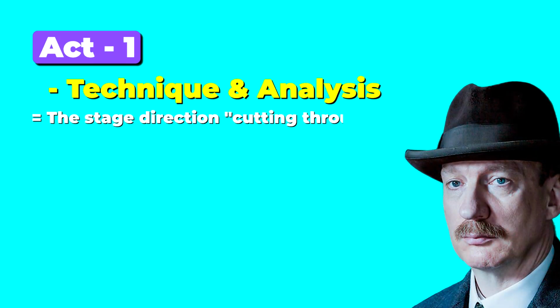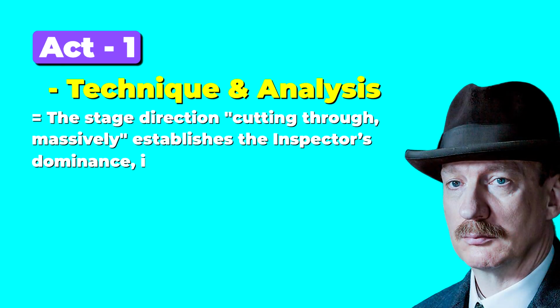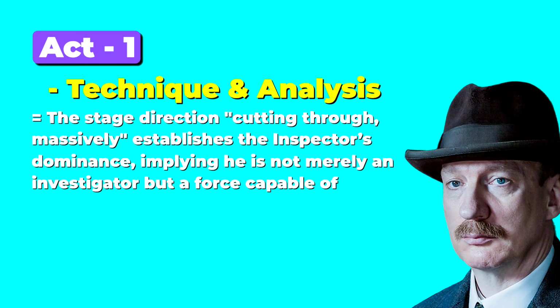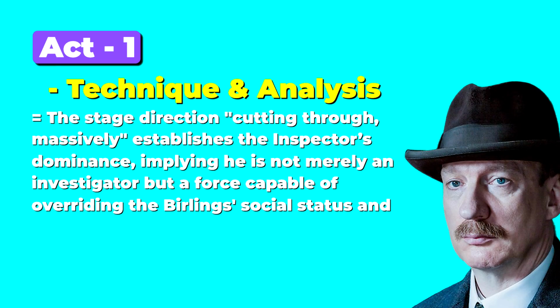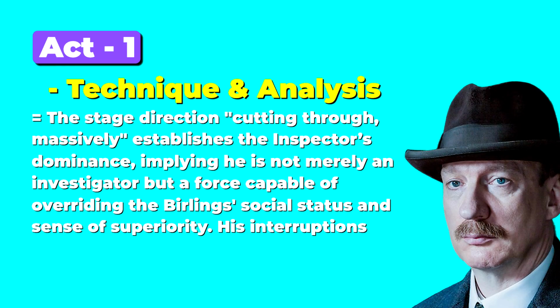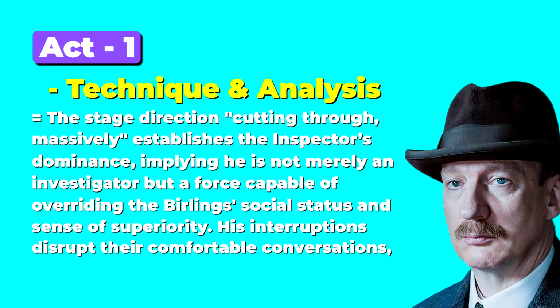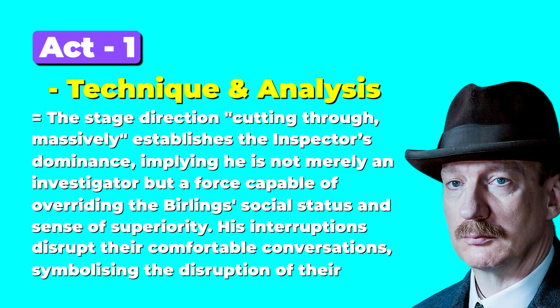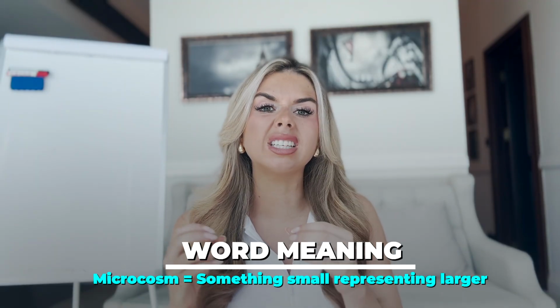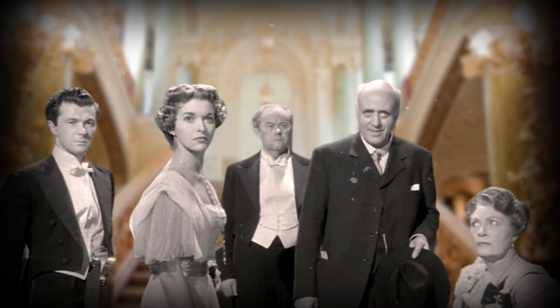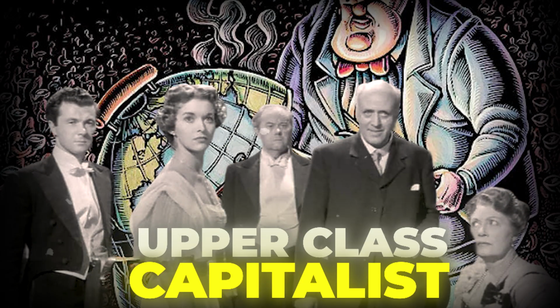The stage direction, [cutting through massively], establishes the inspector's dominance, implying he is not merely an investigator, but a force capable of overriding the Birlings' social status and sense of superiority. His interruptions disrupt their comfortable conversations, symbolizing the disruption of their privileged worldview. So think about it, he's not only interrupting the Birlings, but if the Birlings are a microcosm, so microcosm is when something small represents something larger, so the Birlings, they're one small family, but they represent upper class capitalists at large.